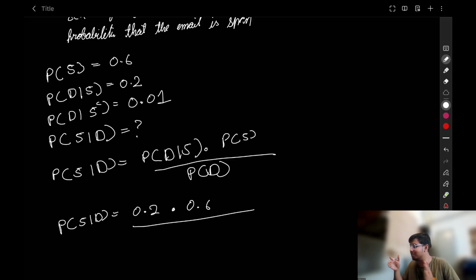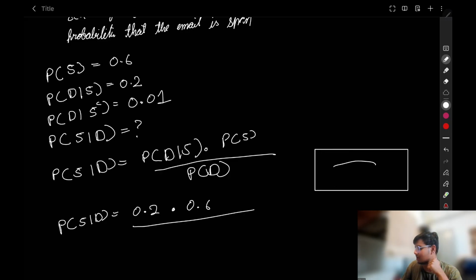We are using here Bayes theorem plus total probability theorem also in this question. Again, we are going to make our Venn diagram. This is the word dear. This event is spam. This is spam complement. Let me remove the lines because now I think you are familiar. Spam, spam complement.